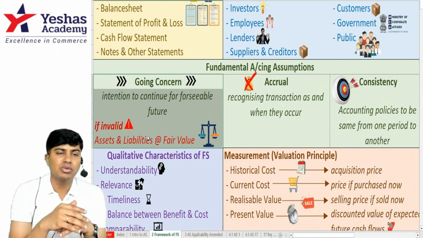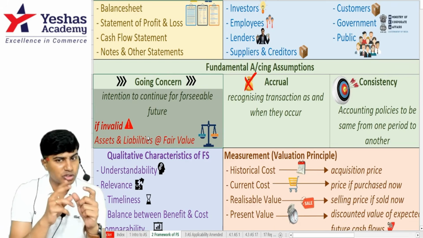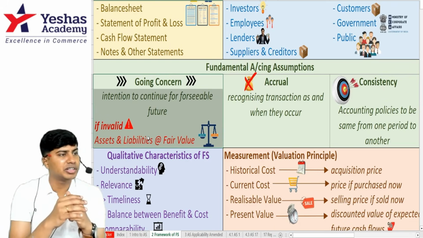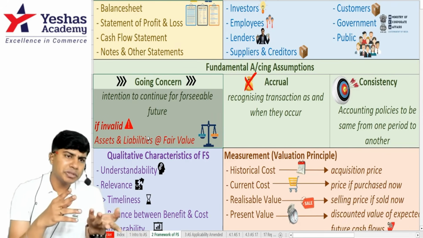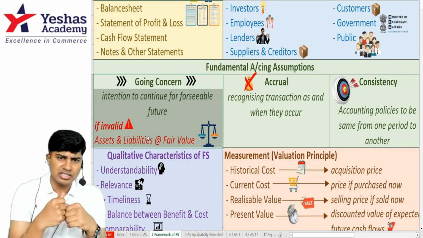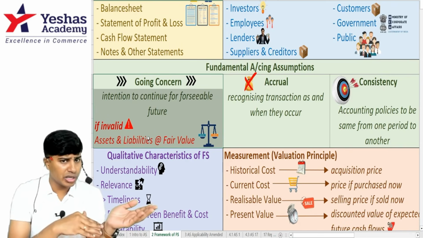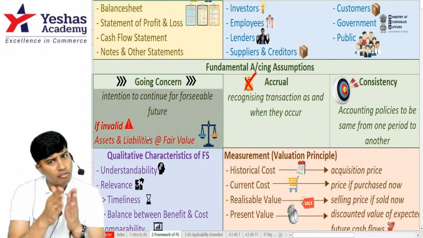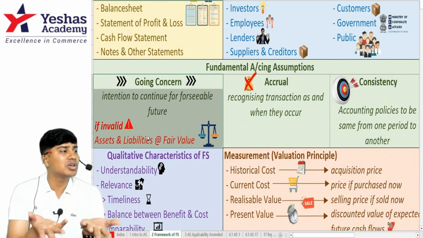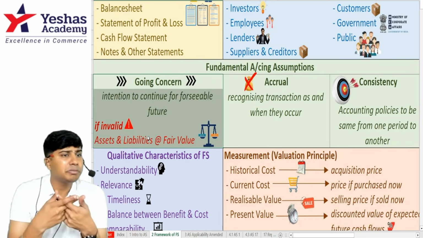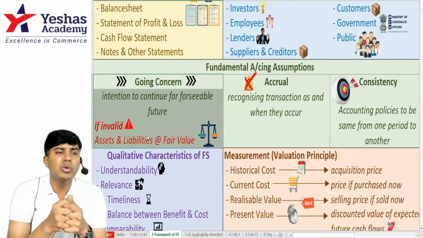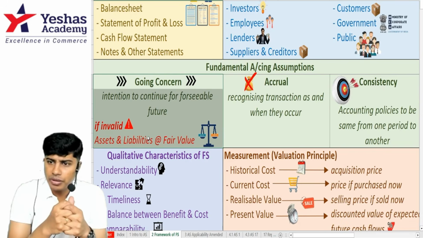If there is no going concern, what to do? Then that 5,000 should be completely charged to P&L in the very first year. There's nothing carried forward in the balance sheet to next year. Say some prepaid expenses for the next 3 years. You would have to split it over three years if it is a going concern. If it is not a going concern and you cannot get that money back, write the full amount in year one to P&L, because you are not expecting to prepare a balance sheet and P&L next year, because next year you will simply not be there. I hope you understood.